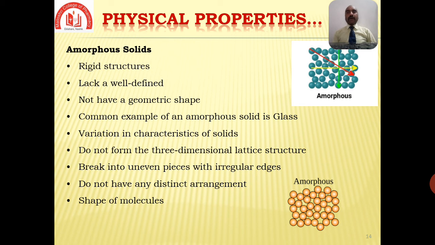So, they have a short-range order arrangement of molecules. Amorphous solids break into uneven pieces with irregular edges, and they do not have any distinct arrangement or shape of molecules. So, they cannot be identified by their structure as crystals can.